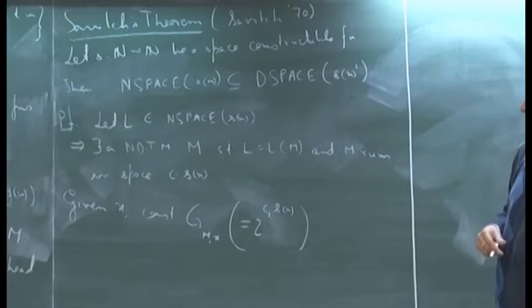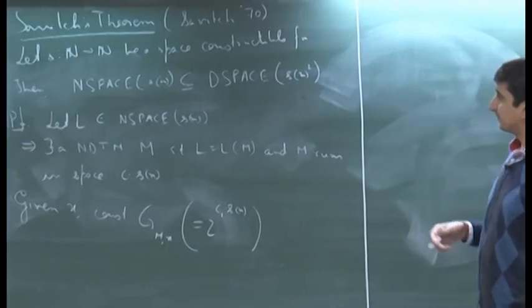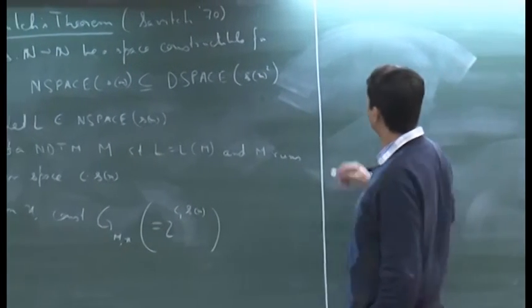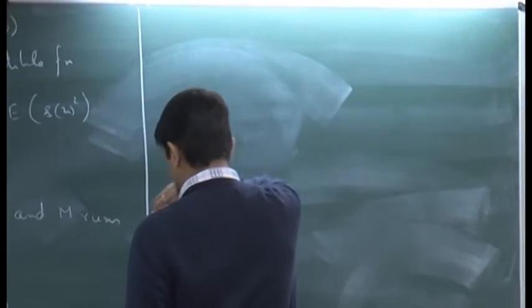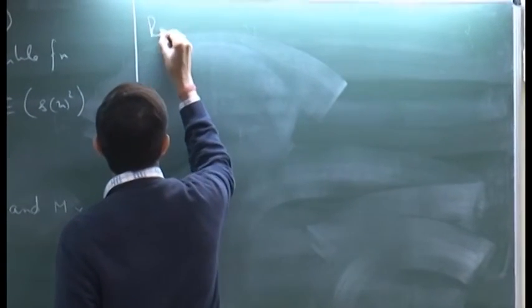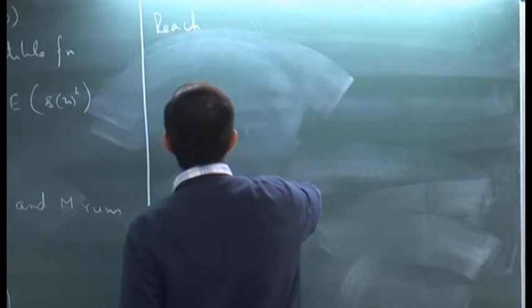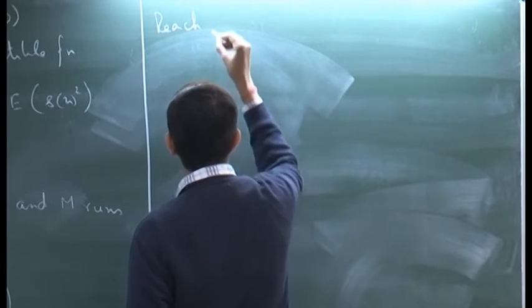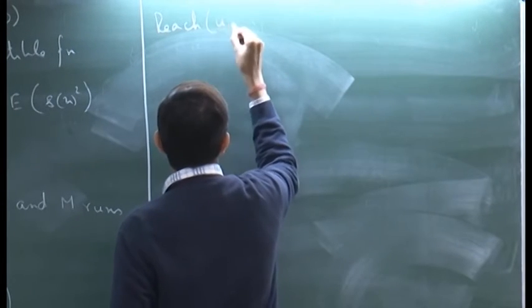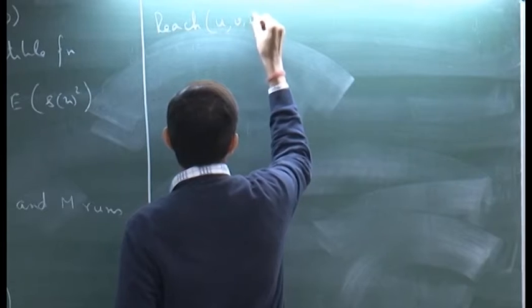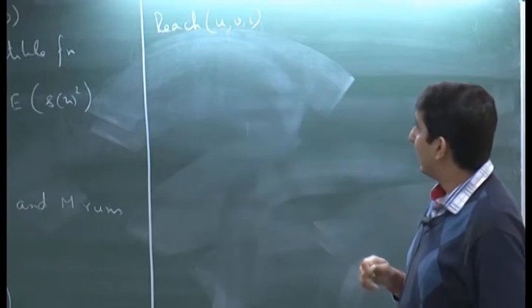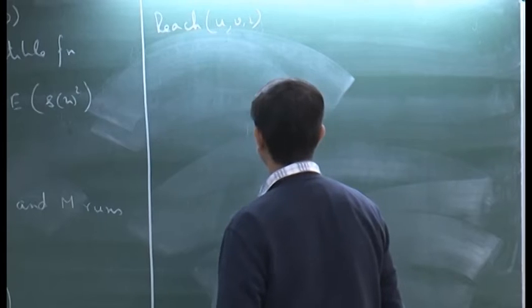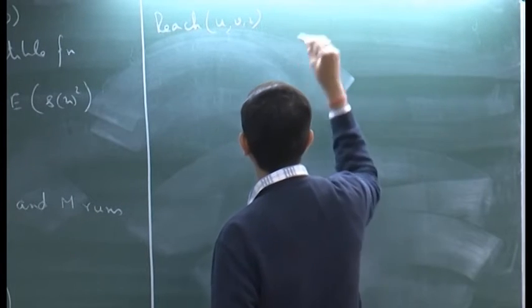Okay. So, we will give a recursive algorithm for this problem. Let me define a predicate reach(u, v, i). Okay. So, u and v are 2 vertices and i is some non-negative integer.